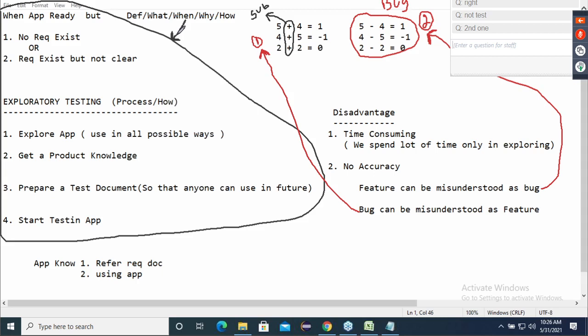Anyone still writing? Don't make it right, okay. Take 2 minutes, no problem. But don't write wrong things. That is very important for me, guys. Don't write extra points which I have not told based on your assumptions.